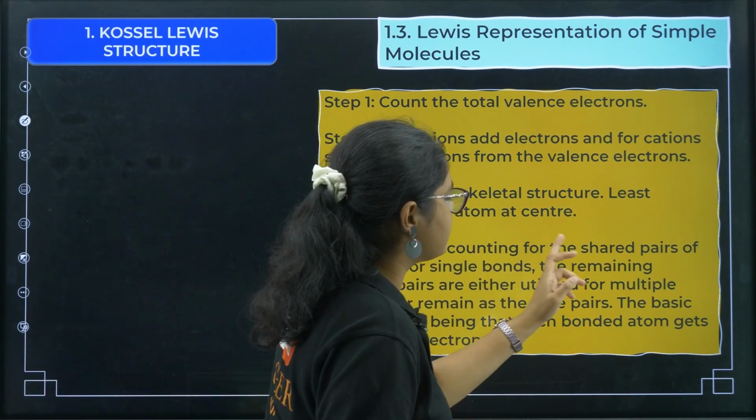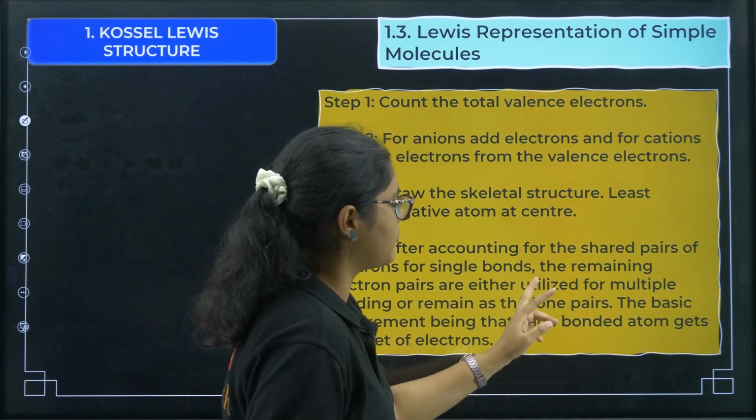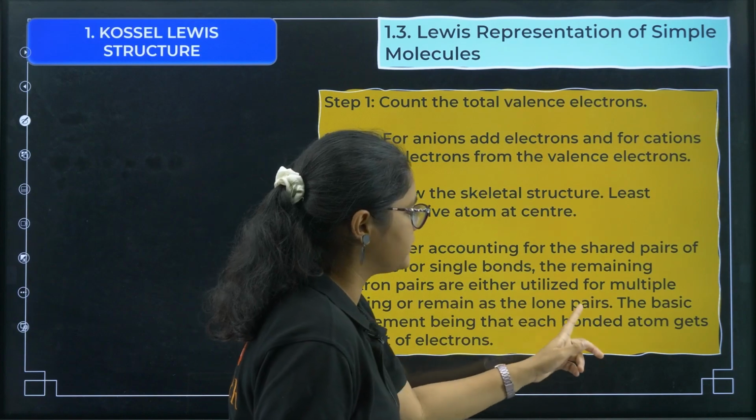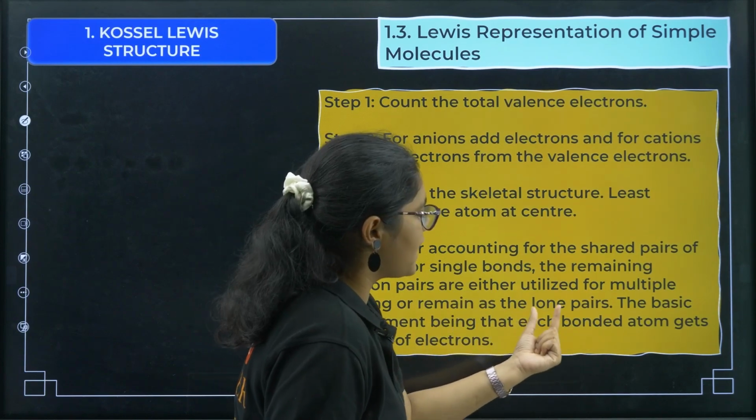Now after accounting for the shared pair of electrons for single bonds, the remaining electrons are either utilized for multiple bonds or remain as lone pairs.